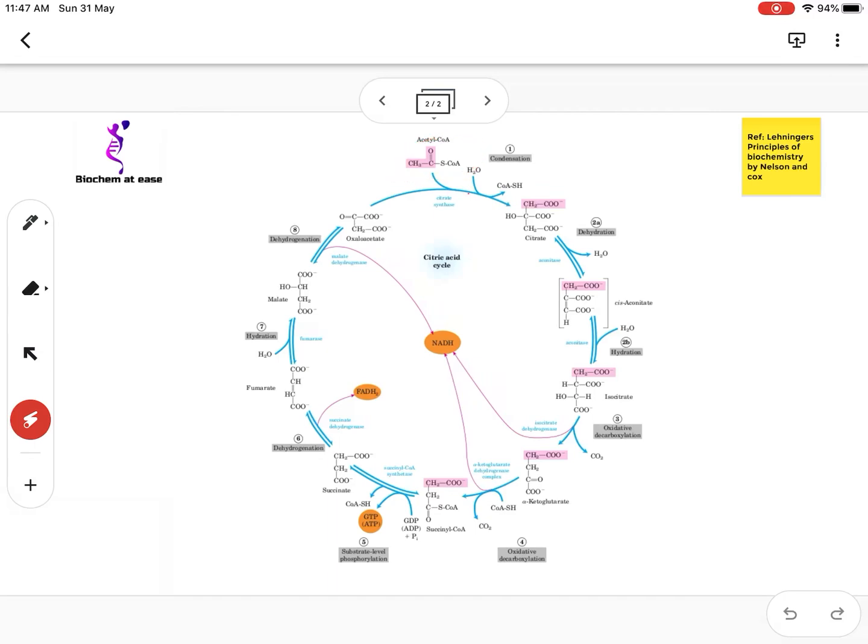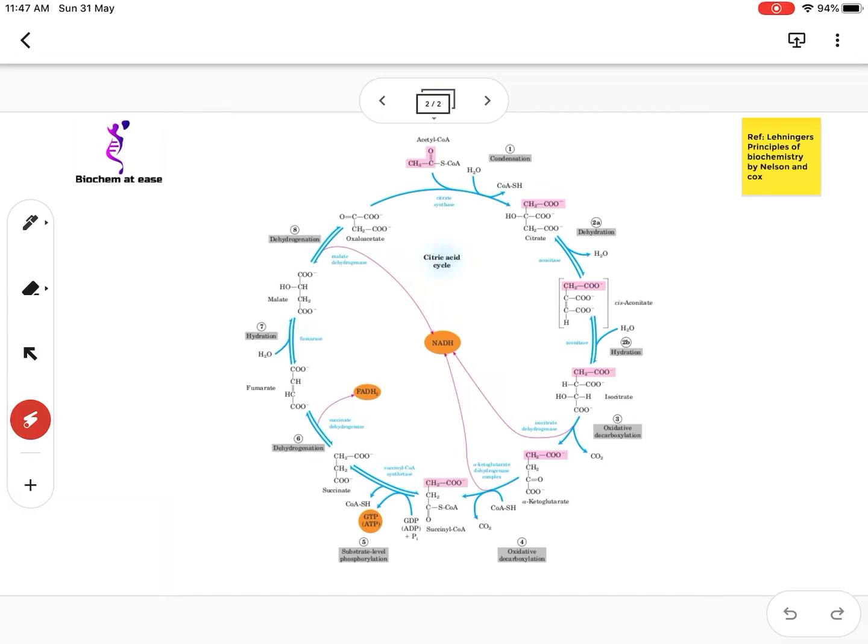There are 3 irreversible reactions. The first one catalyzed by citrate synthase, the third one catalyzed by isocitrate dehydrogenase, and the fourth one catalyzed by alpha ketoglutarate dehydrogenase complex. Remaining all reactions are reversible reactions.